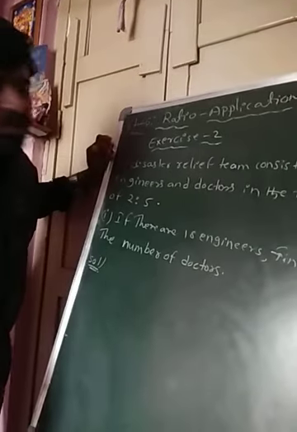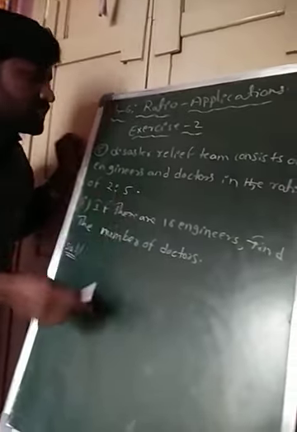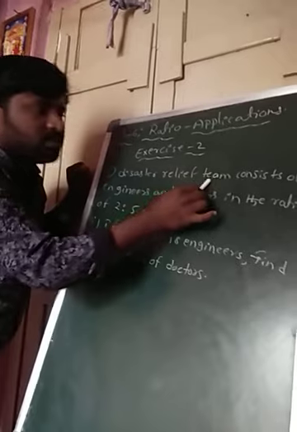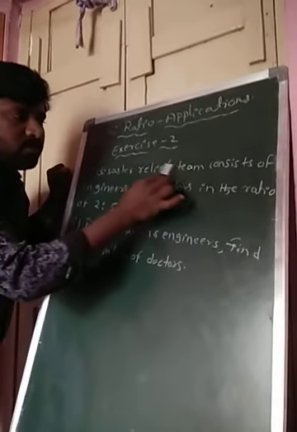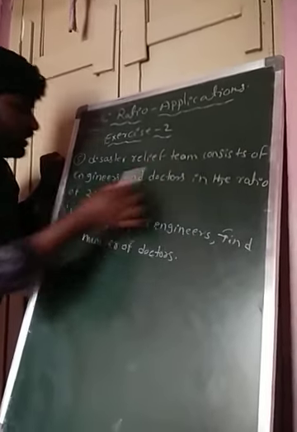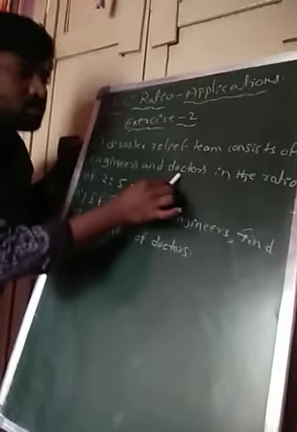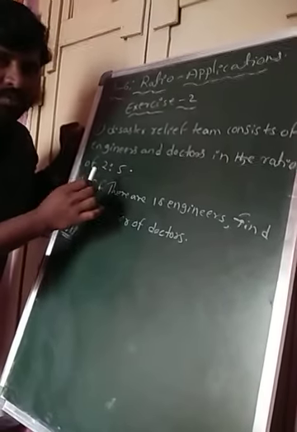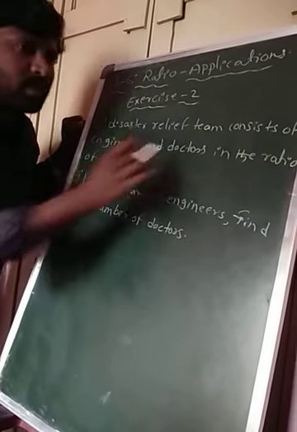In that fifth question, the question is given like this: a disaster relief team consists of engineers and doctors in the ratio of 2:5. Okay, a disaster relief team అంటే మనకి ఏదన్నా